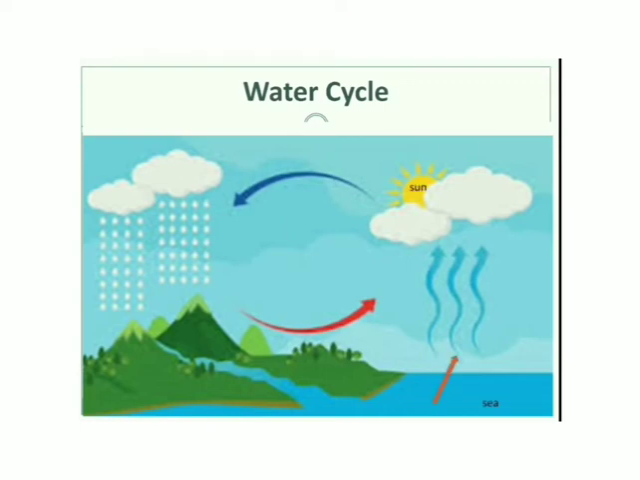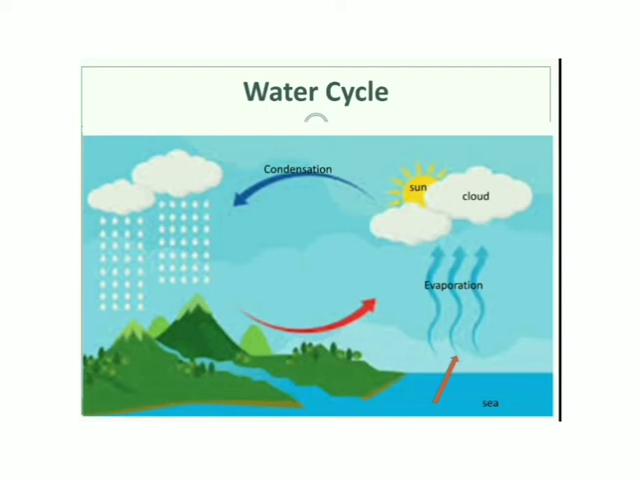As we know, the sun heats the water present in the seas, oceans, rivers and lakes, and this water changes into water vapor and evaporates. In the sky, it condenses to form small drops of water. These small drops of water join together to form the clouds.